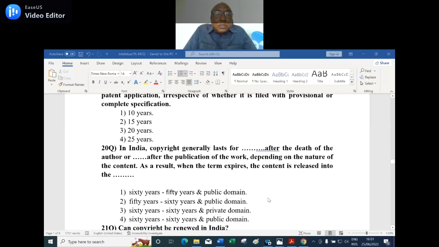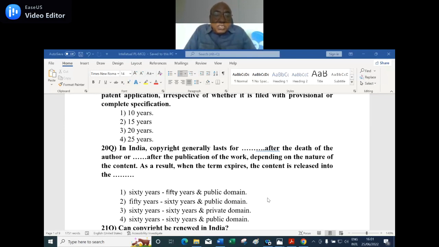Next question. 20th question. In India, copyright generally lasts for dash after the death of the author, dash after the publication of the work, depending on the nature of the content. As a result, when the term expires, the content is released into the dash.